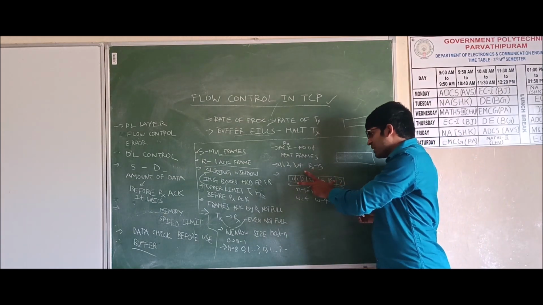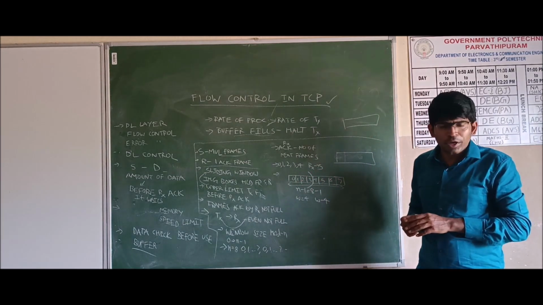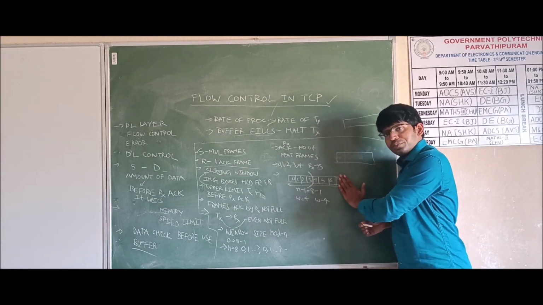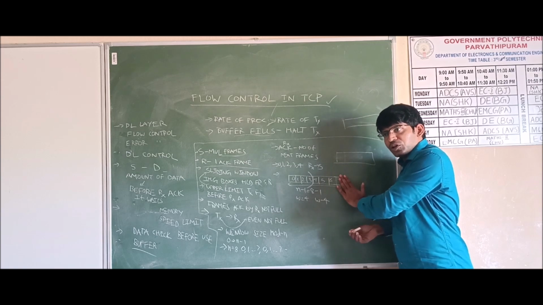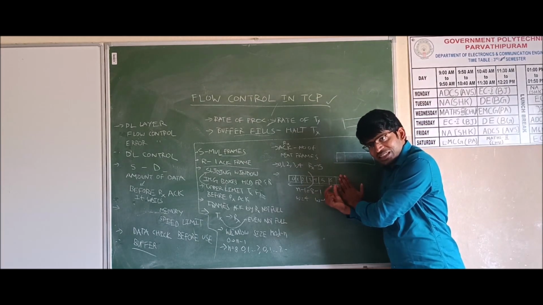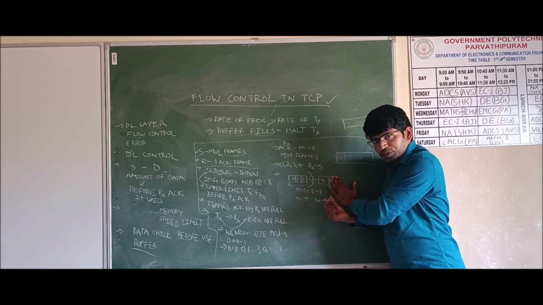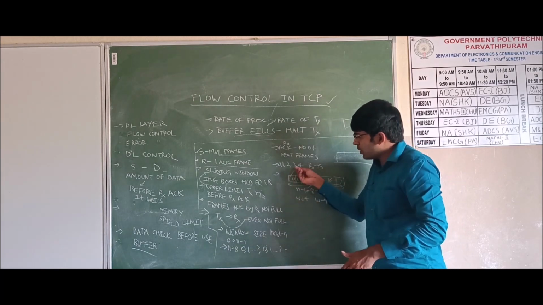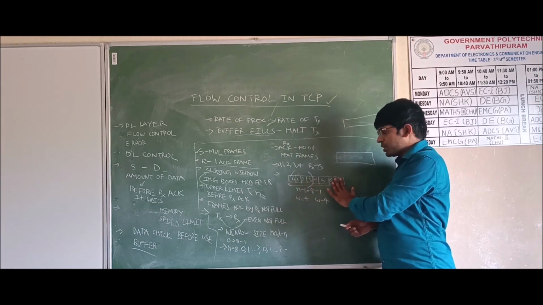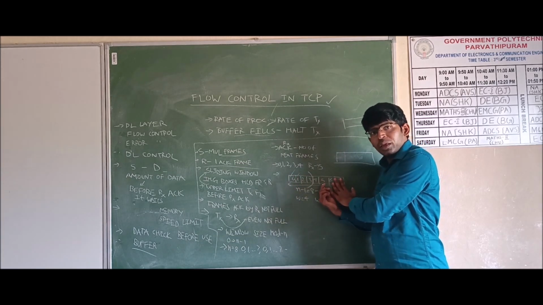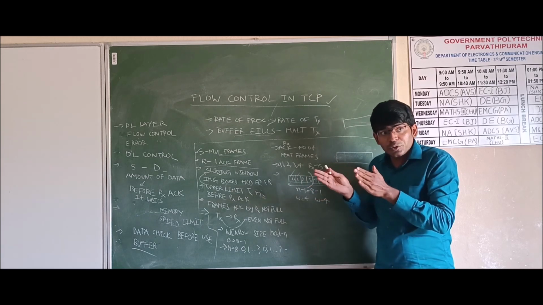For example, the sender is sending these 7 frames. Okay, the sender sent 1 frame. Then how many frames are there? 6 frames. Now the window size is decreased to 6. Now the sender sent 2 frames. First it will send 0 and 1. For example, the sender sent 2 frames. Okay, these 2 frames it sent. How many frames are still left? 5 frames. What is happening to the window size?